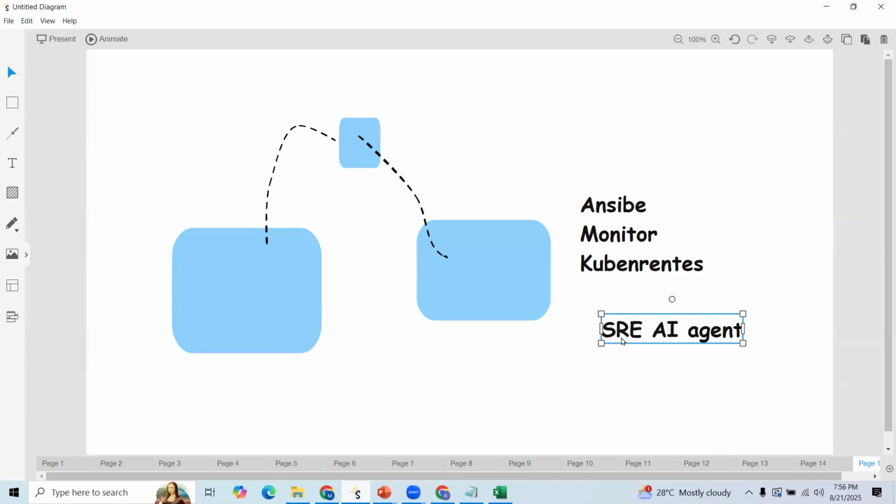Any questions, please? You can send a message also if you have any questions. DevSecOps is similar to SRE? Yes, SRE is part of DevSecOps. Kiran, is it clear?